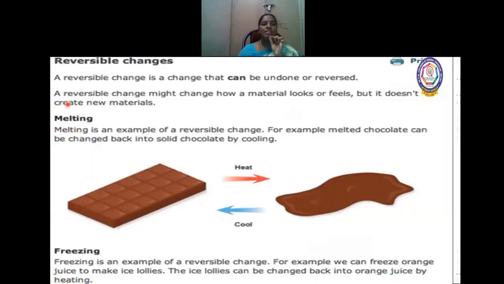A reversible change is a change that can be undone or reversed. A reversible change might change how a material looks or feels, but it does not create a new material. Melting of chocolate is a reversible change. For example, melted chocolate can be changed back into solid chocolate by cooling. By keeping it in a freezer, you can get solid chocolate again. Freezing is an example of a reversible change. For example, we can freeze juice into ice lollies. Again, ice lollies to juice.